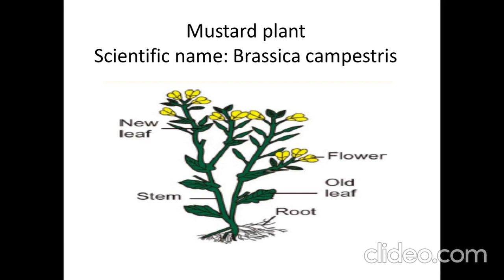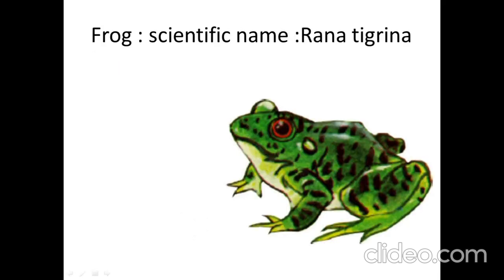And the next example is the frog, scientific name Rana tigrina. In the frog you also know that it has all the organ systems, like circulatory system, respiratory system, muscular system, and the skin. So all these organ systems are organized together in a frog, and these systems make a multicellular organism.